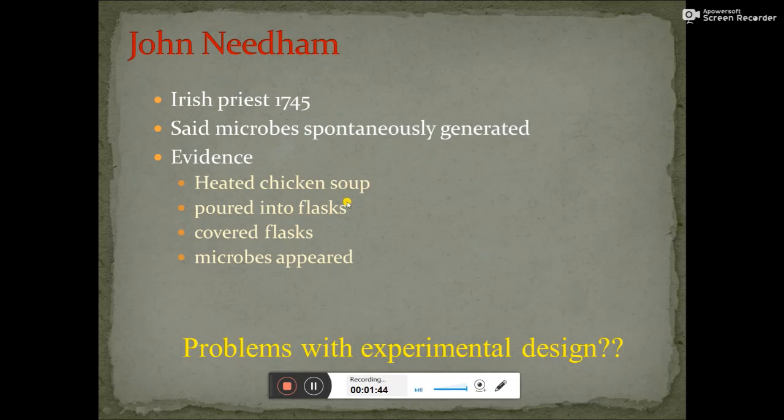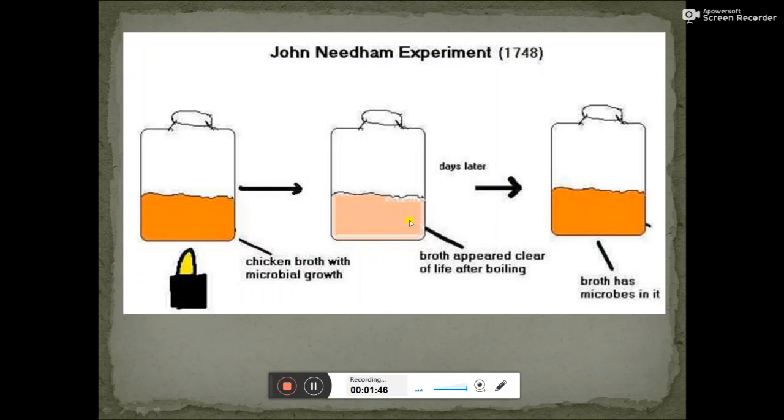There were some problems within the experimental design which he used here. He takes the chicken broth with microbes and boils it, and when he boils it, everything gets killed. Further, he covers it, and he finds that the microbes are growing further. Now, what are the loopholes in John Needham's experiment?